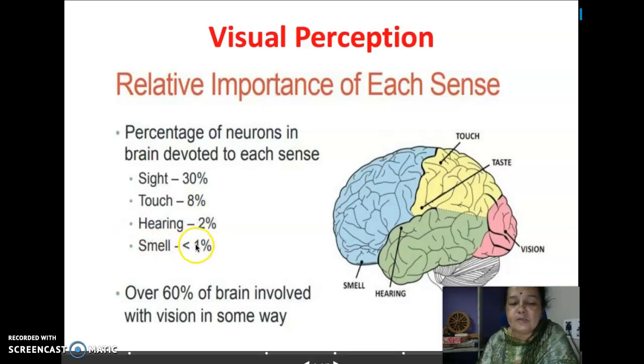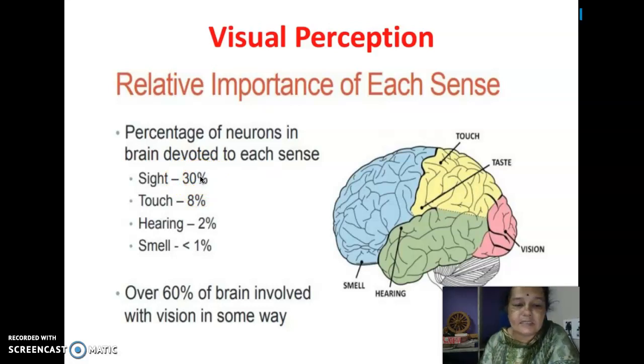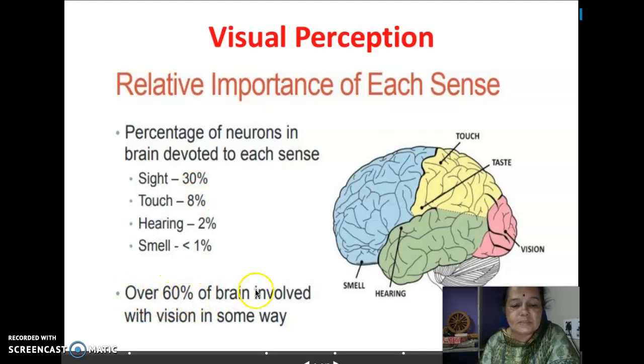Smell contributes 1%. So if we see, sight is going to contribute the major percentage in the perception. Over 60% of the brain is involved in vision in some way. So 60% of the brain is involved in seeing, in vision.